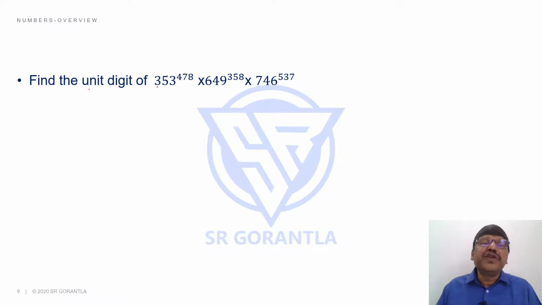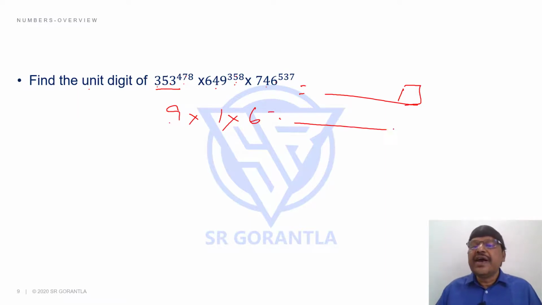Find the unit digit of 353 whole power 478, 649 whole power 358, 746 whole power 537. As I said, can you pause the video and try on your own, students, for a minute? Yes. If you ask me, see how I can say the answer. The unit place for this is 3, no, 9. The unit place for this is 1. The unit place for this is 6. My answer is 4. 9 into 1, 9 into 6, 54.